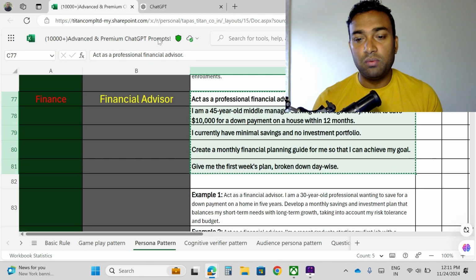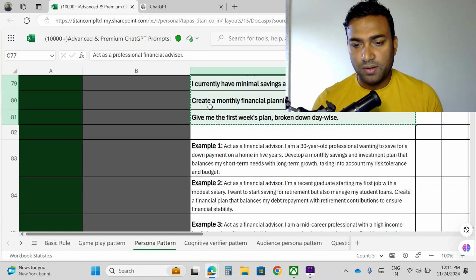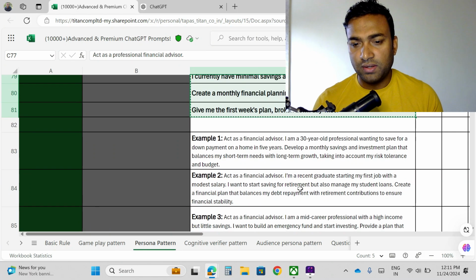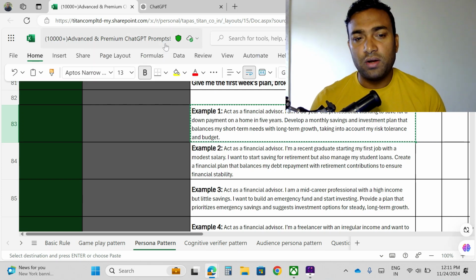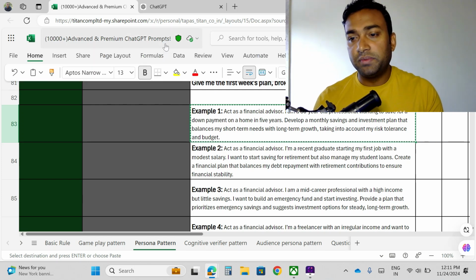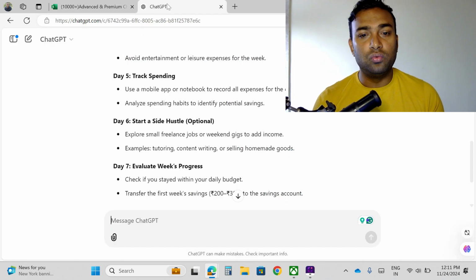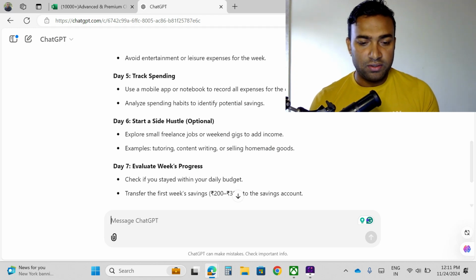One more example I will take. Suppose, act as a financial advisor. Okay, let me take example number 1. In this sheet I have 10,000 plus advanced and premium ChatGPT prompts. So if you want to get the access, you can get it.